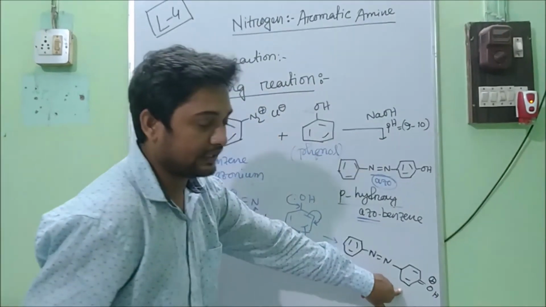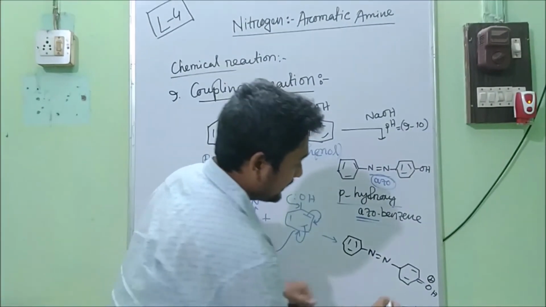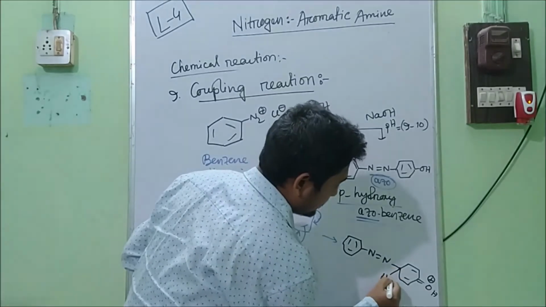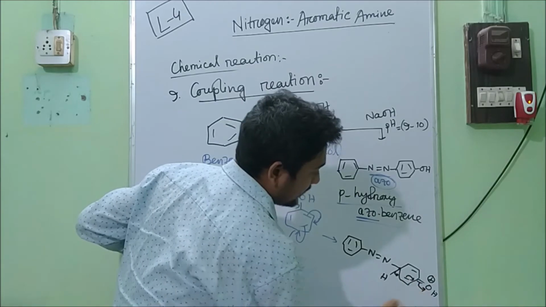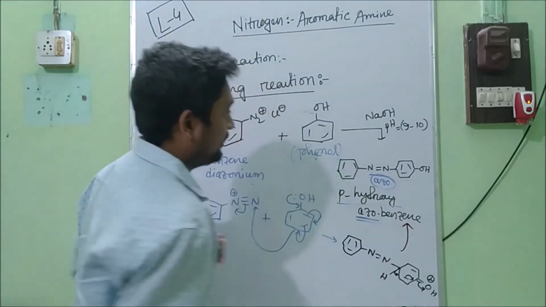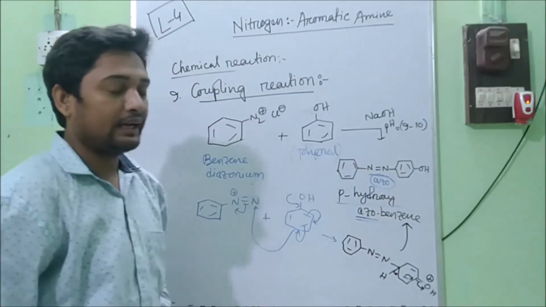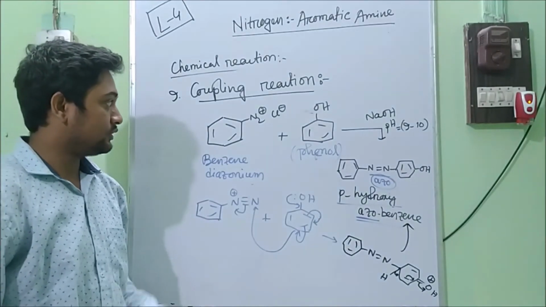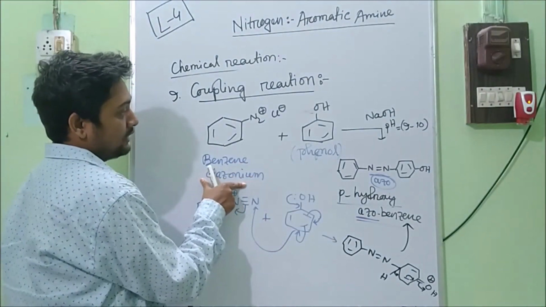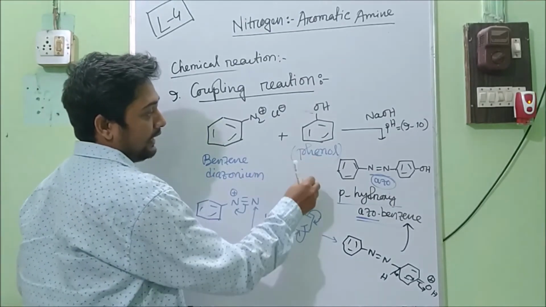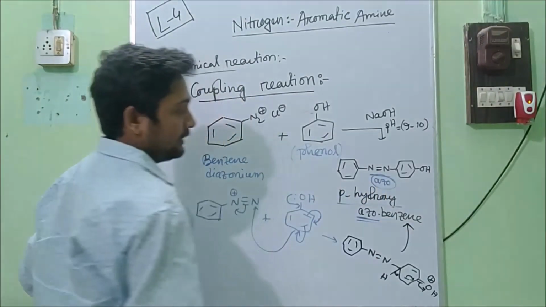Now it is not aromatic, so it will undergo resonance. This para hydrogen will participate in resonance and it will become aromatic in nature, and you will get this para-hydroxy azobenzene. So in this way, benzene diazonium chloride will react and form an azo compound.